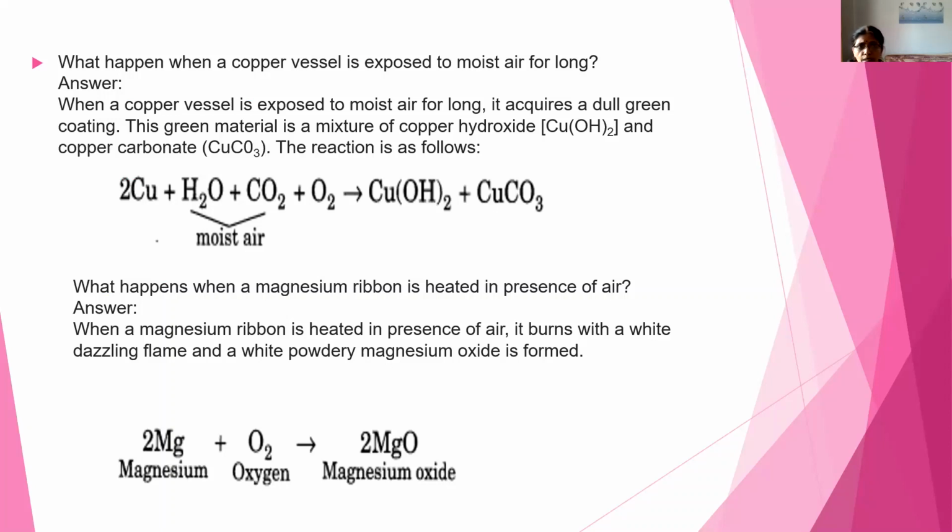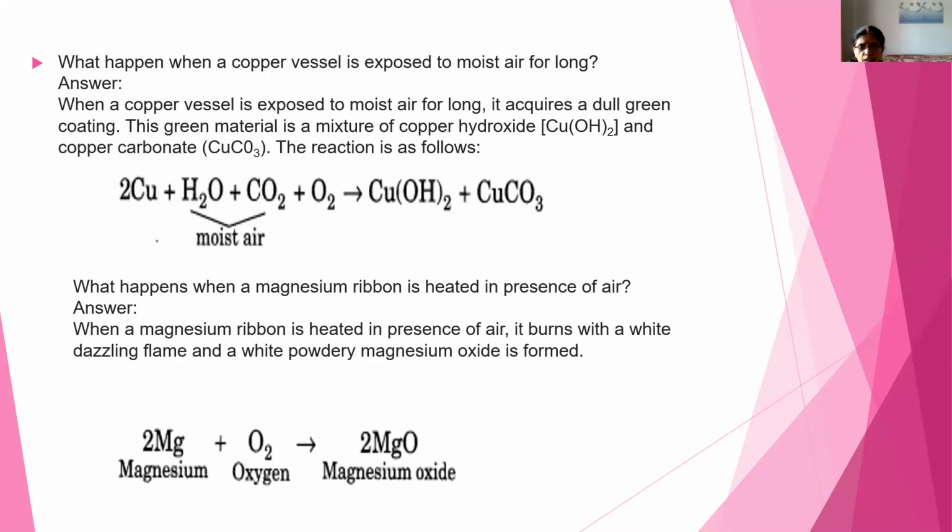That is, when it is exposed to moist air, it reacts with water content, carbon dioxide and oxygen present in air, and it forms a dull green color appearing coating. What we call that as, it is a mixture of copper hydroxide and copper carbonate. It is similar to that of rusting of iron.